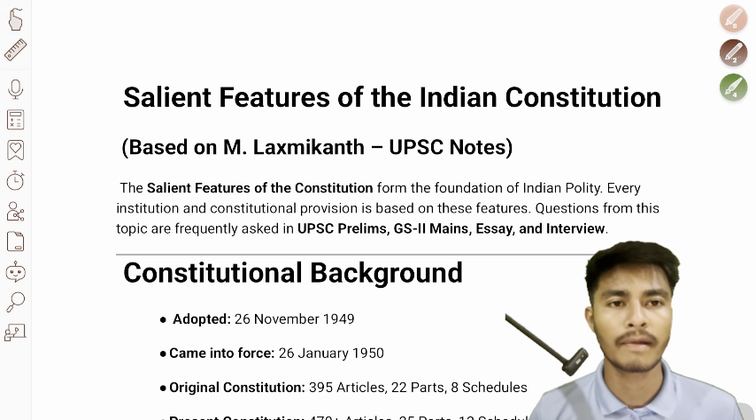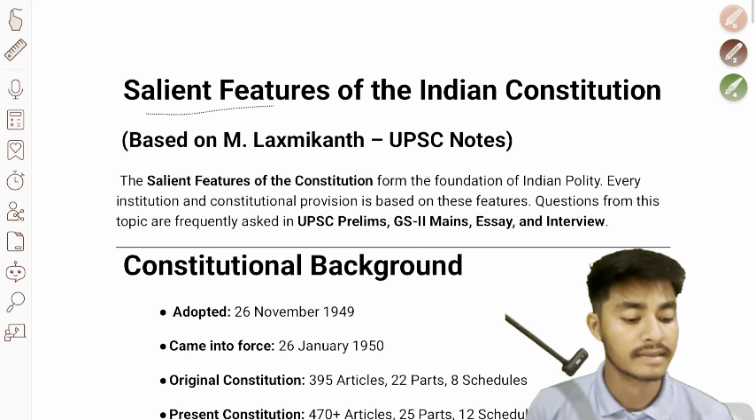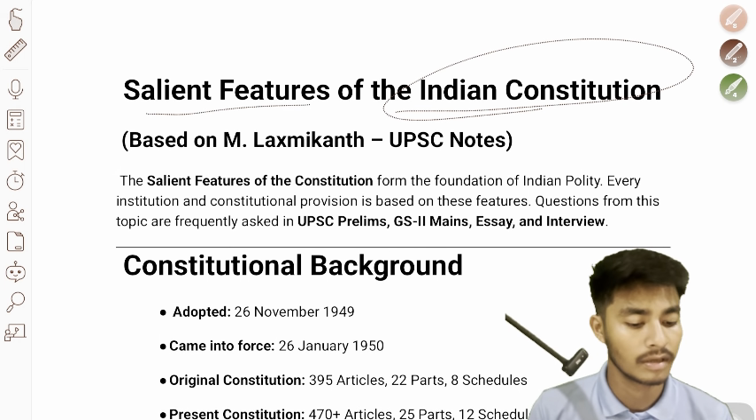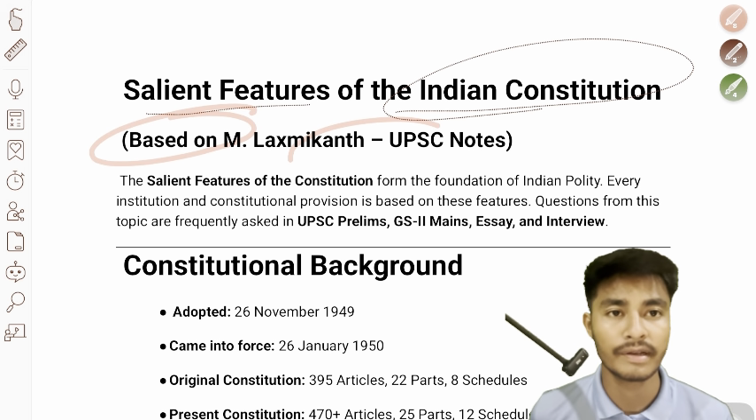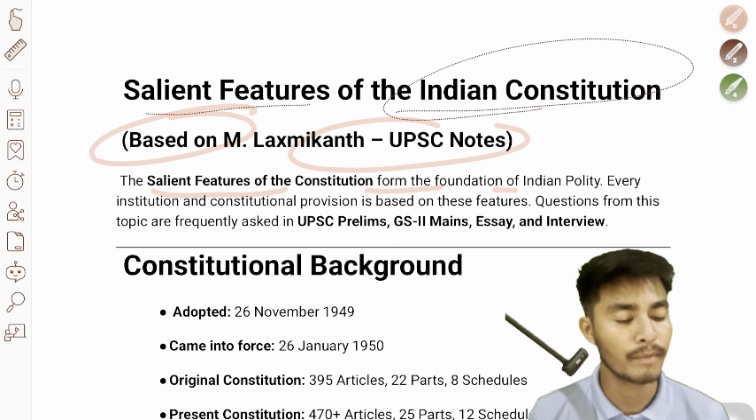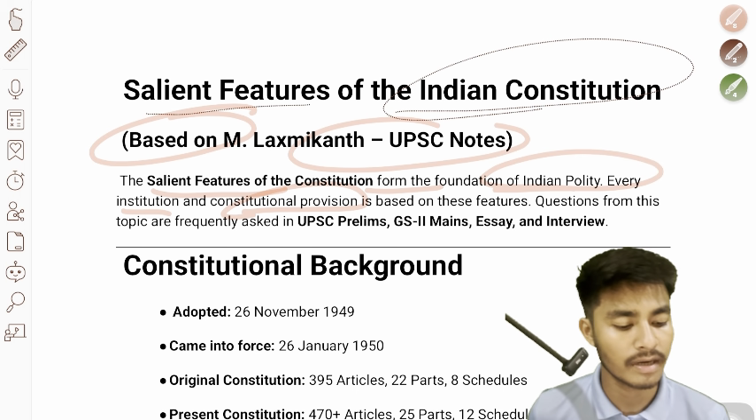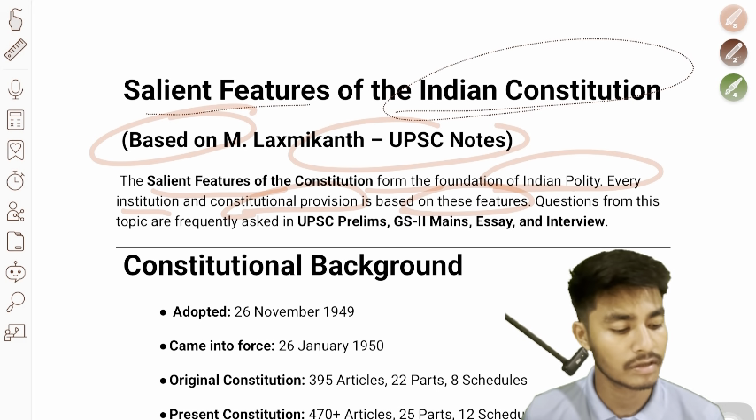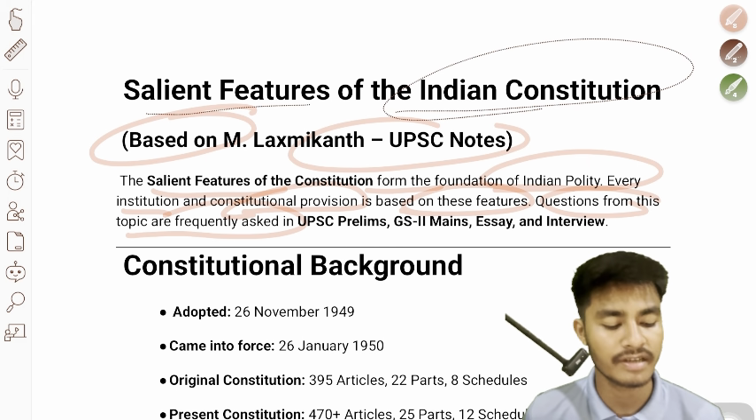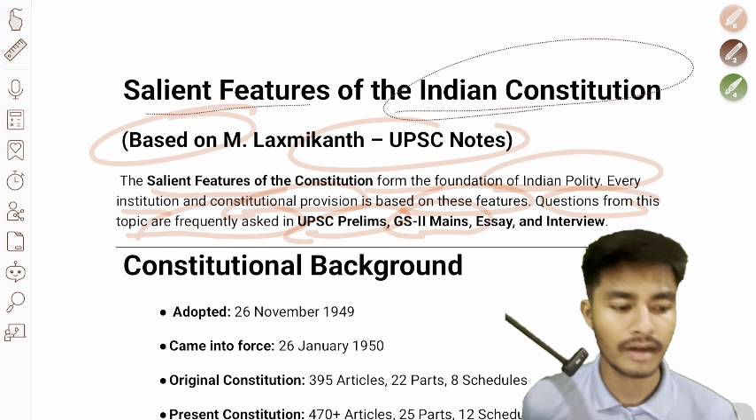So today we'll discuss the salient features of the Indian Constitution. So let's begin. Here we'll discuss the salient features of the Indian Constitution based on M. Lakshmikant's UPSC notes. The salient features of the Constitution form the foundation of Indian polity. Every institution and constitutional provision is based on these features. Questions from this topic are frequently asked in UPSC prelims, GS2, mains, essay and interview.